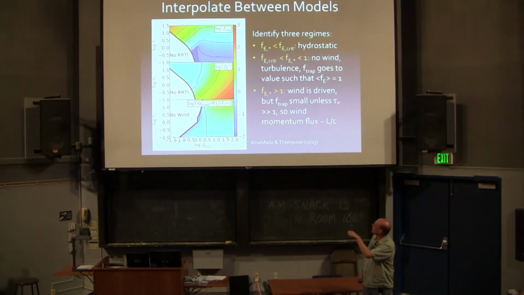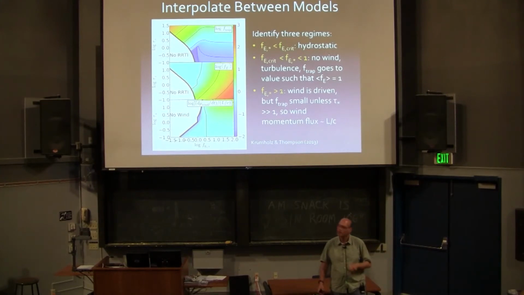If FE star is less than 1, but tau star is bigger than 1, then I don't get a wind, but I do get this supersonic turbulence driven by radiation pressure. And if FE star is bigger than 1, then I do get a wind, but F trap is relatively modest.